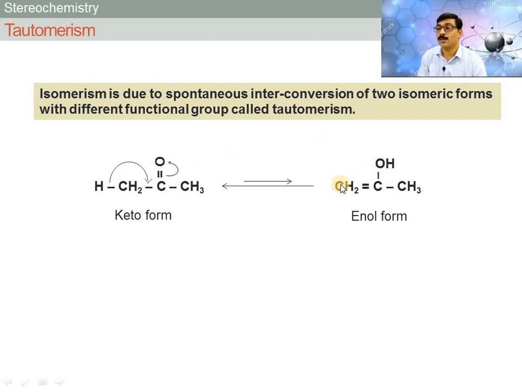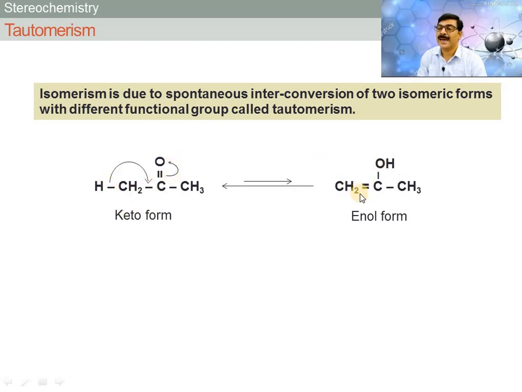So they are tautomers to each other. So how does this happen? In acetone, one hydrogen which is attached to the methyl group, that is the CH3 group, is transferred towards the oxygen in the carbonyl group. So it is converted into vinyl alcohol.